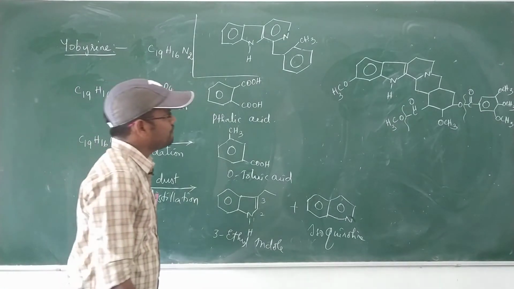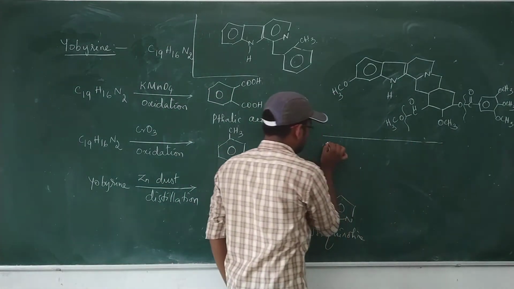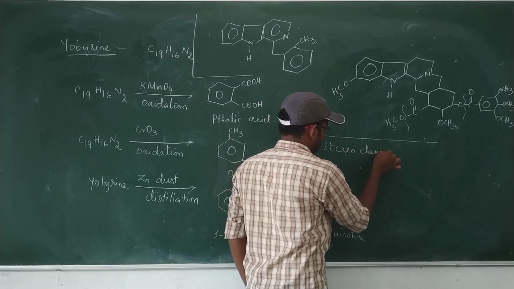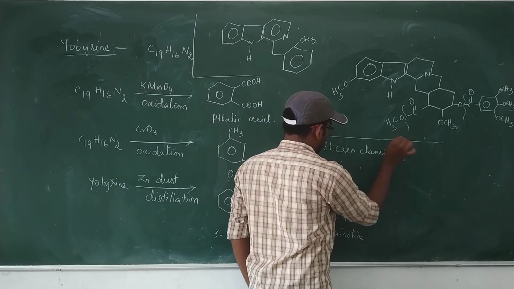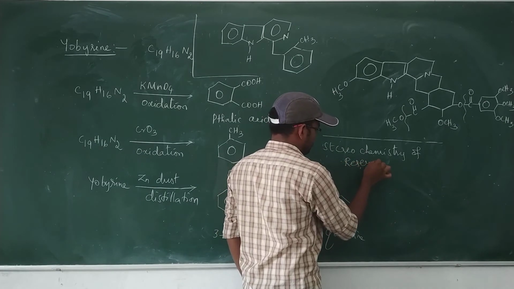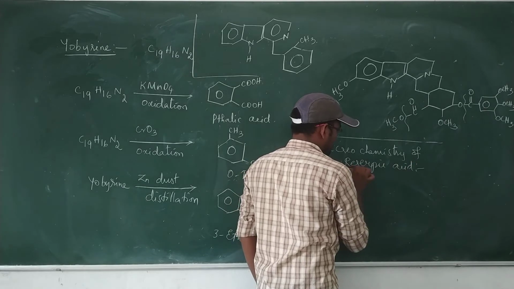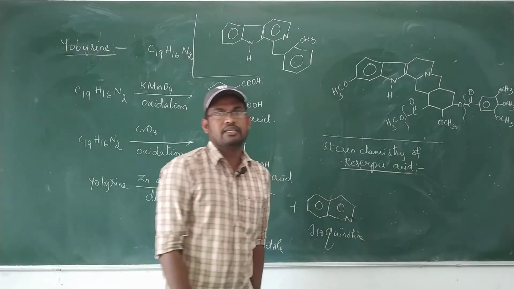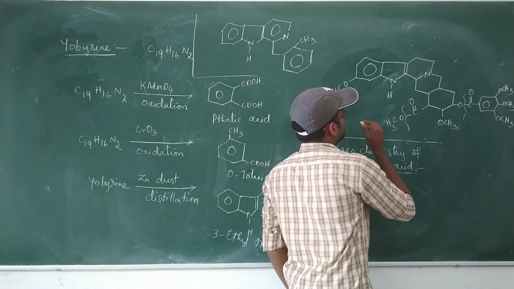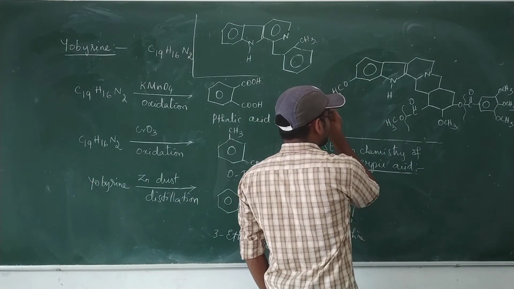Next, let us see the stereochemistry of reserpic acid. First, let us calculate the number of chiral centers in reserpic acid, and also the numbering.